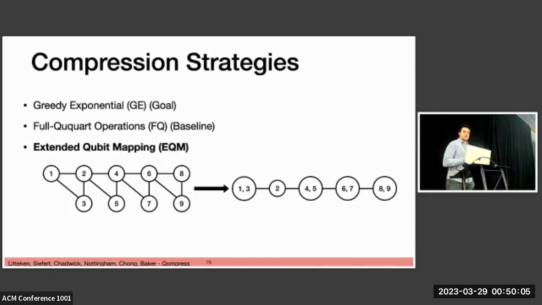And the last one is extended qubit mapping, which uses that adapted distance function based on error to try and perform clustering such that we can advantageously map the circuit onto the architecture without any swaps at all. So in here, we can find compressions that make it so that we just have to map a line, which is usually pretty easy on most quantum architectures.